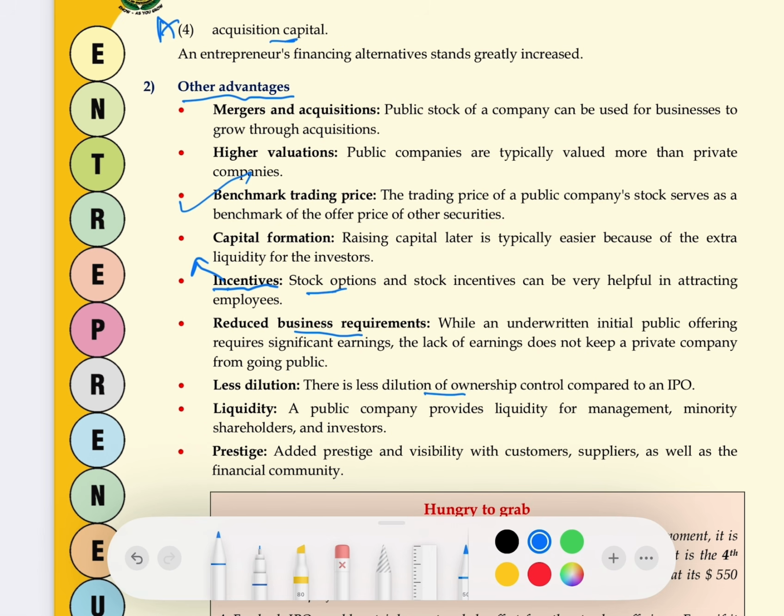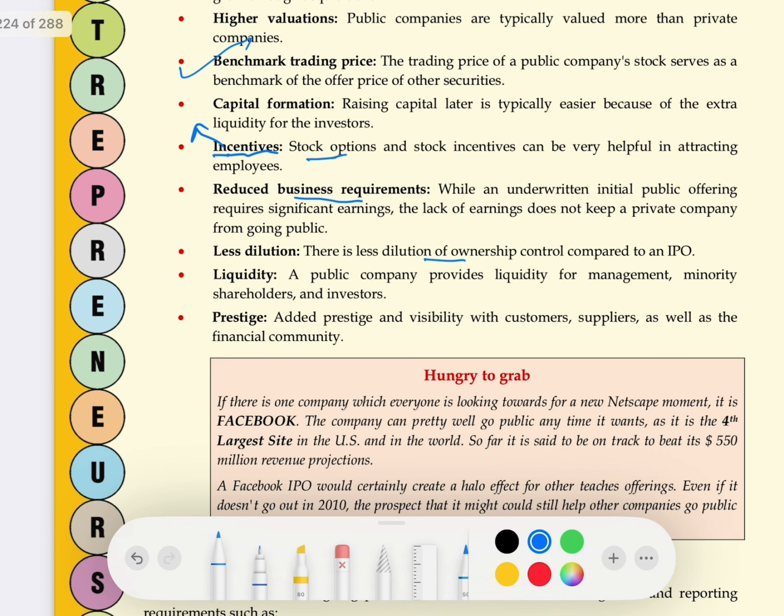But in case of a public company, any entrepreneur, any management person, any stakeholder who wants to sell his shares in the market can easily do so. So it provides them more liquidity. Prestige, definitely it's a matter of prestige for the companies.